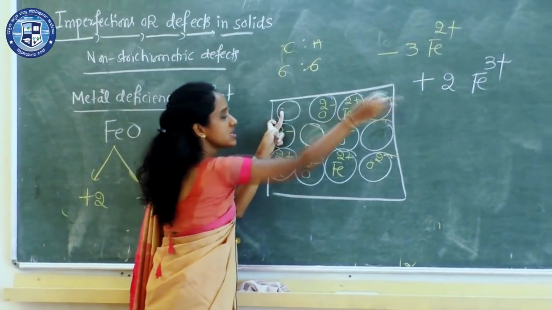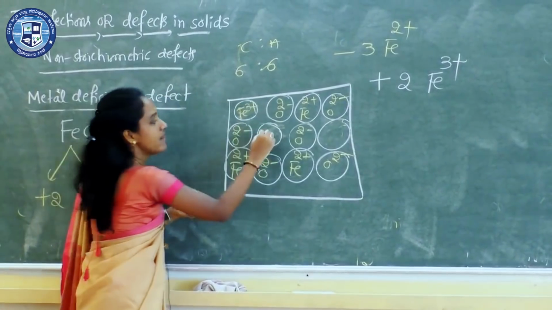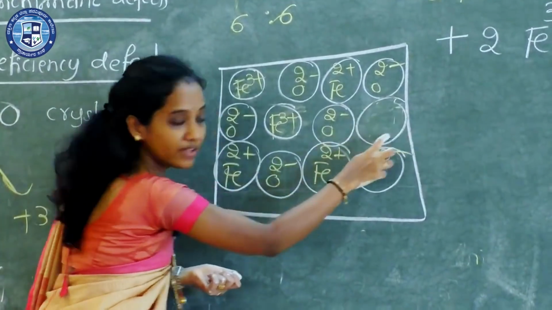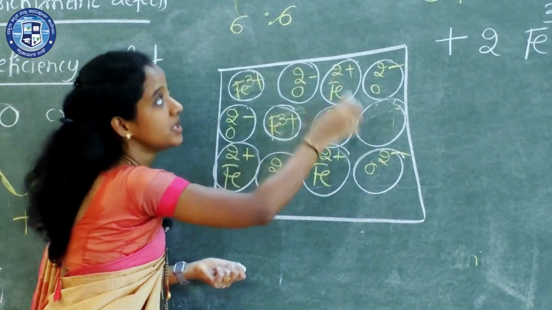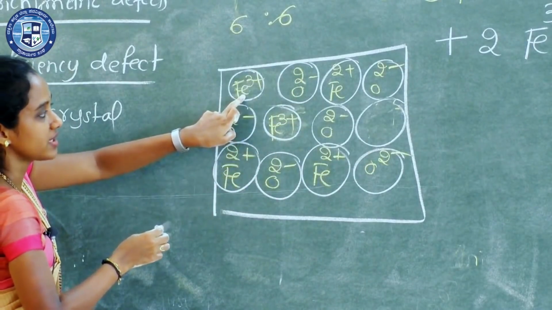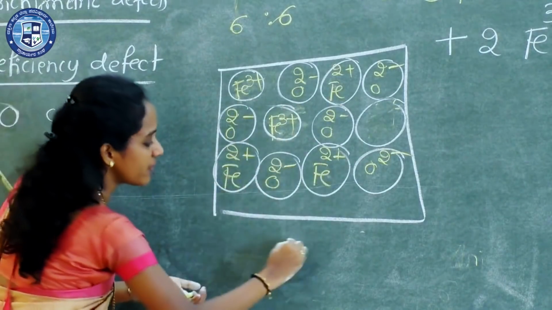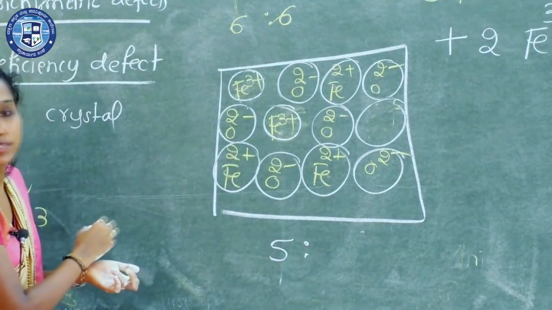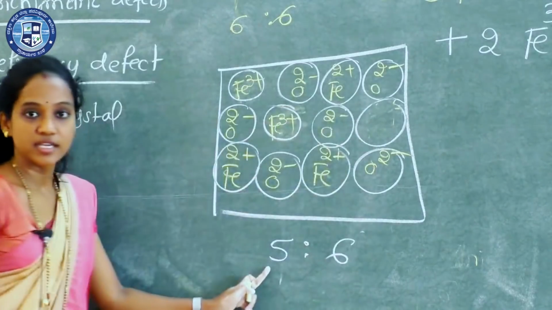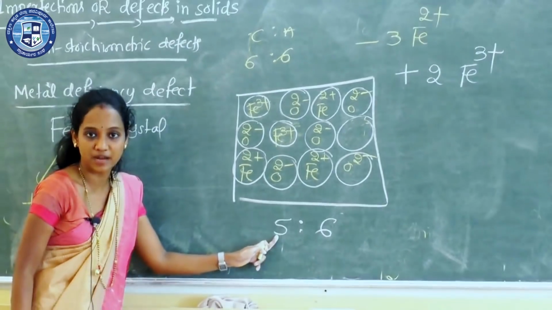What happens to this side? One of the Fe3+ ions will go here, and one more Fe3+ ion will occupy this position. Now there is one vacancy, right? Now you check the number of cations and anions in the crystal. How many ions are there? 1, 2, 3, 4, 5. Only 5. What about the number of anions? 1, 2, 3, 4, 5, 6. Is there any deficiency of metal? Yes. In the crystal there is a deficiency of metal.